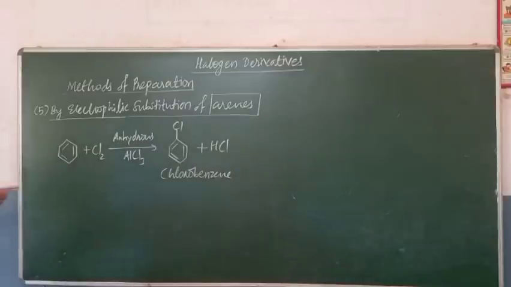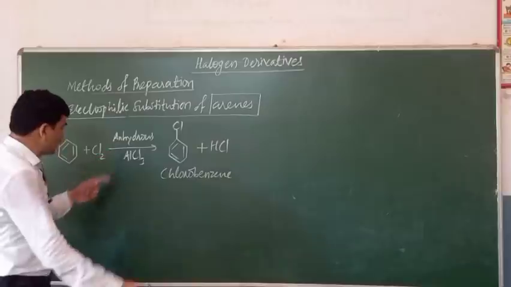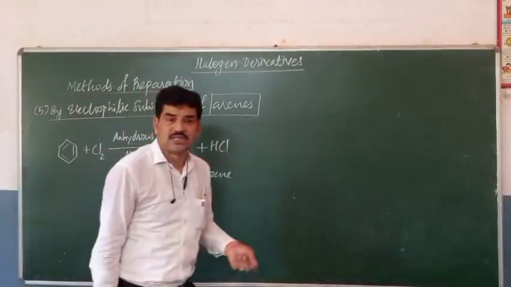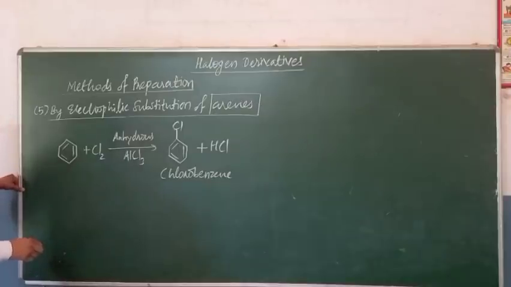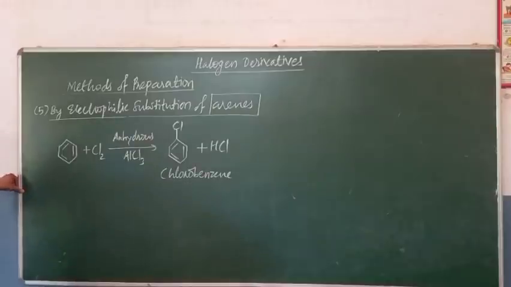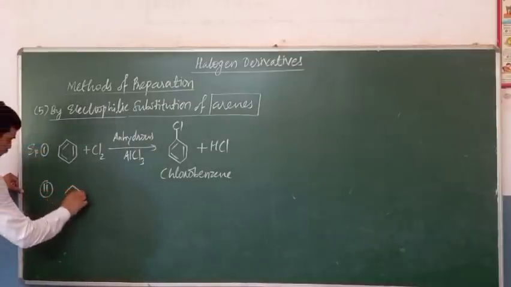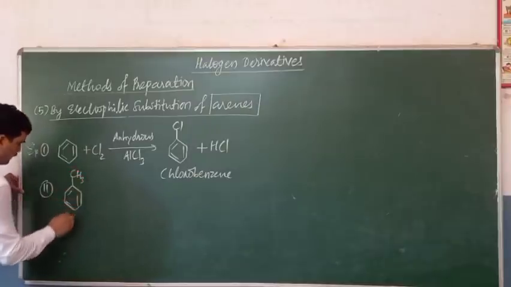Now here Lewis acids are used as catalyst, and the reaction is carried out at the ordinary temperature. Other Lewis acids are iron Fe, FeCl3. These are also Lewis acids which are used here in the electrophilic substitution. We can take another example. This is toluene.